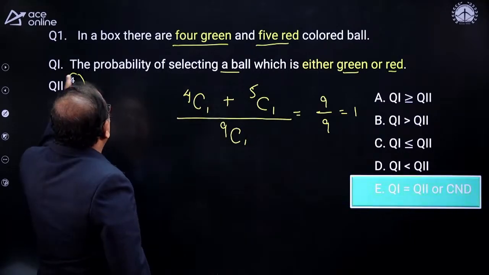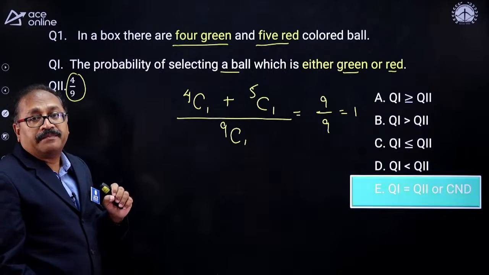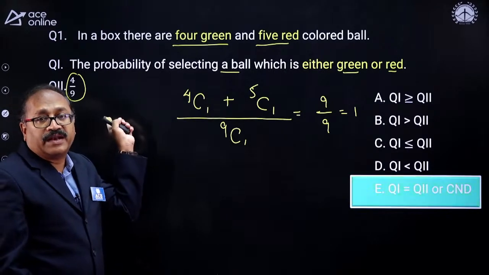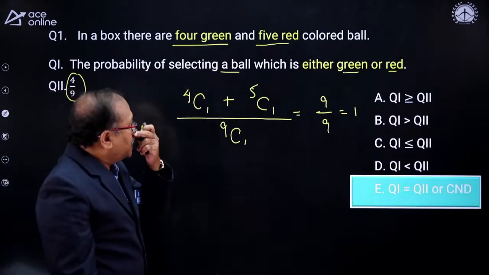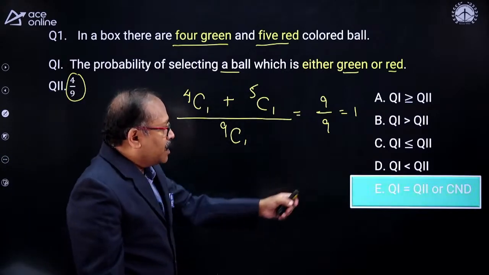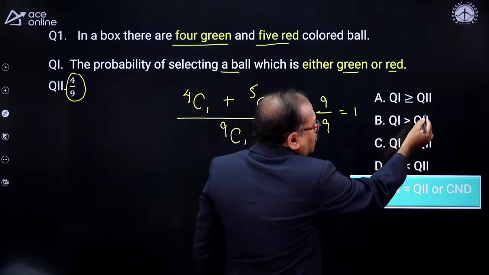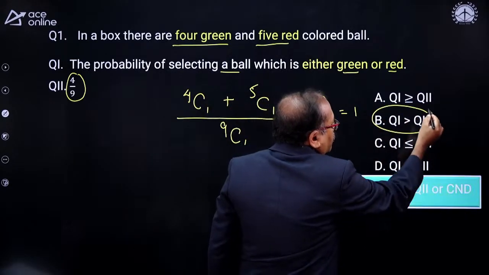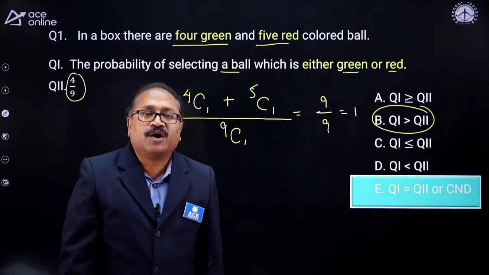So that means my quantity 1 is 1 and quantity 2 is 4 by 9. So 1 is greater than 4 by 9. That means quantity 1 is greater than quantity 2. So my option was wrong over here. The quantity 1 is greater over quantity 2. Option choice B. I placed the wrong option. Option choice B.